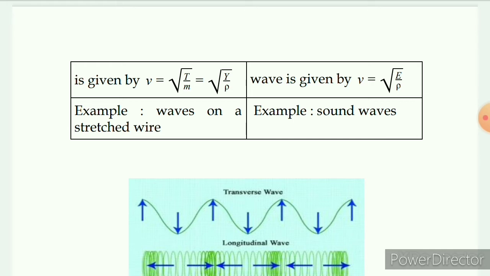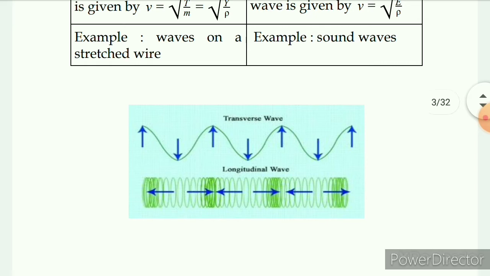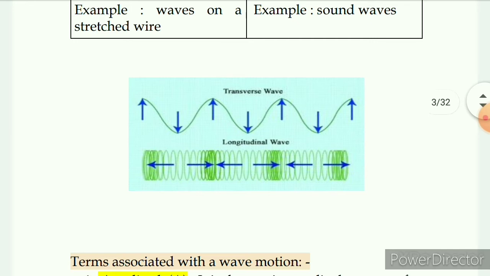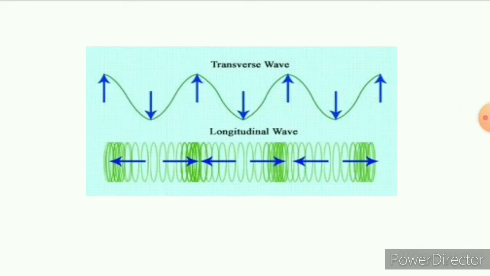Examples of transverse waves are waves on a stretched wire or string, and electromagnetic waves, whereas sound waves are longitudinal waves. This diagram shows what we mean by transverse and longitudinal waves. The medium is divided alternately into crests and troughs, and into compressions and rarefactions. One crest and trough together form one transverse wave, and one compression and one rarefaction form one longitudinal wave.